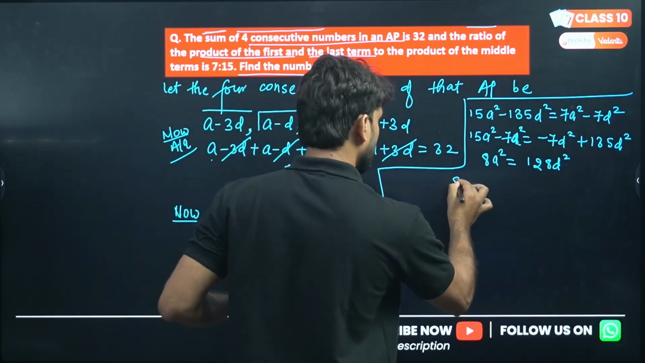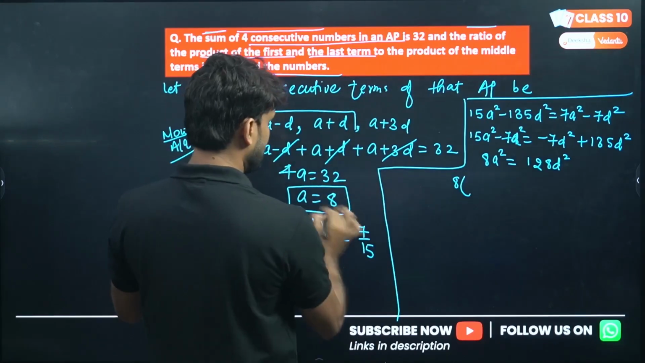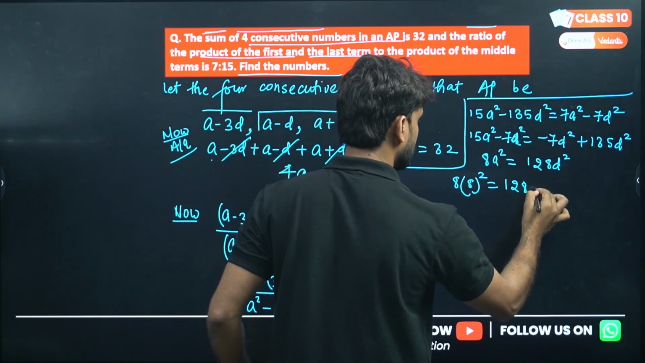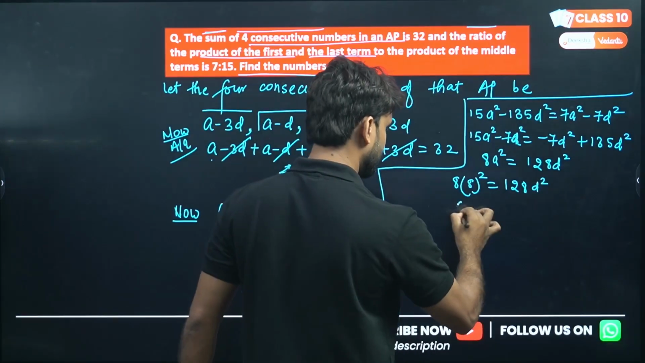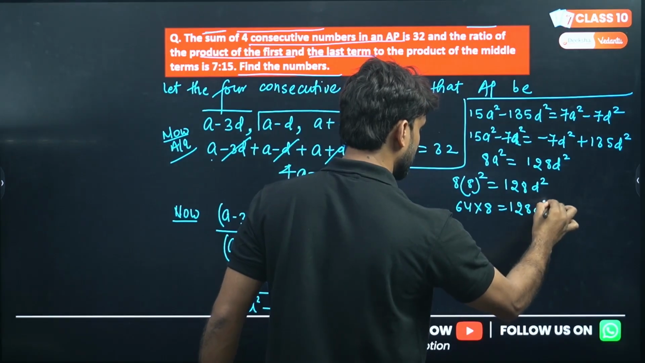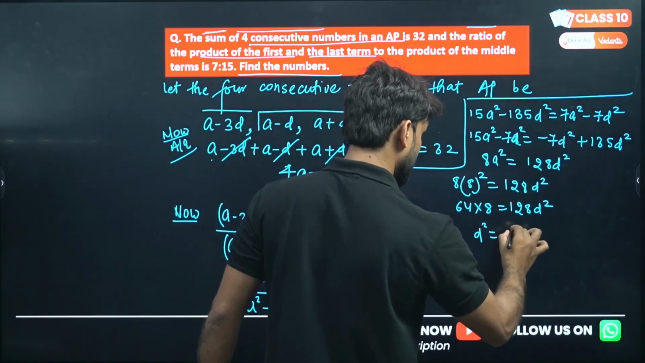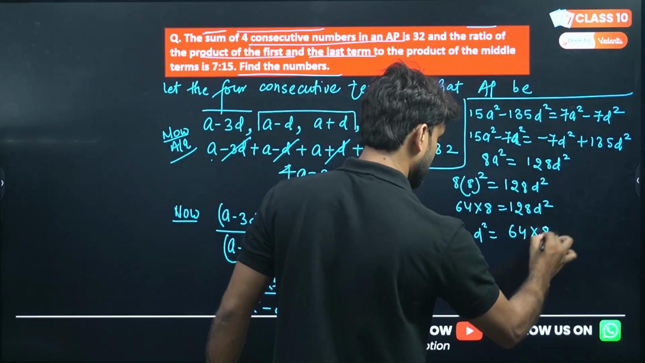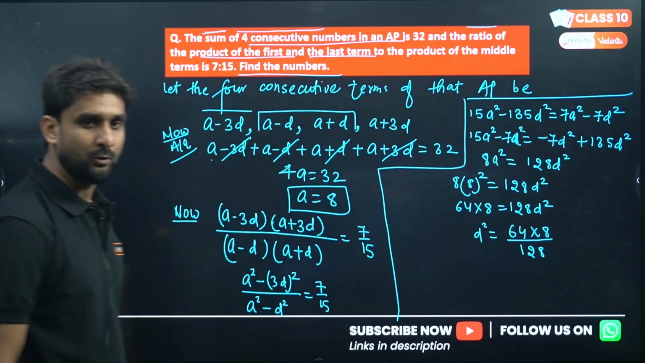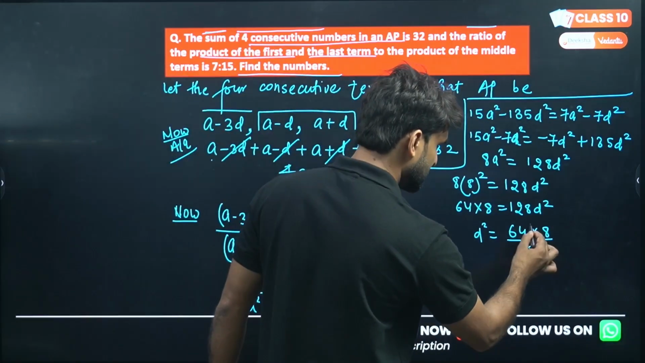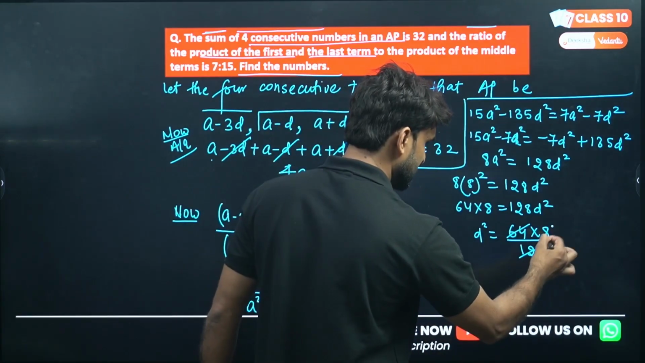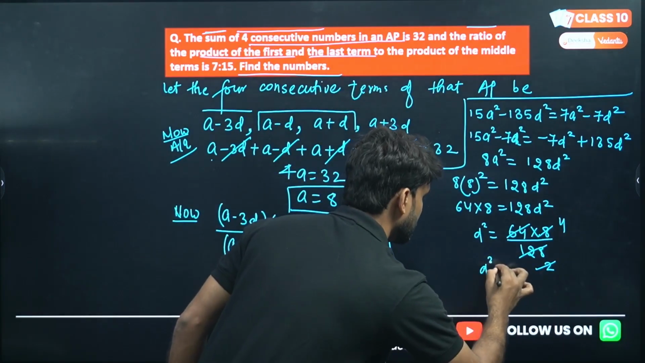So 8A square equals 128D square. So A is 8, so 64 into 8 equals 128D square. So D square will be 64 into 8 upon 128. Hope you have understood. So 64 is cancelling this by 2 times, right? And 2 is cancelling this by 4 times. So we are getting D square as 4.